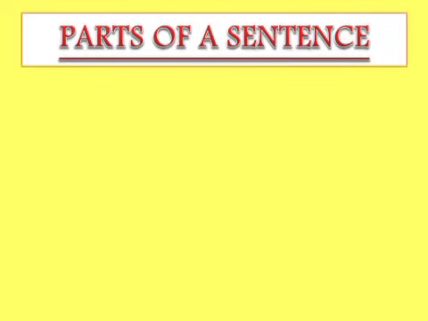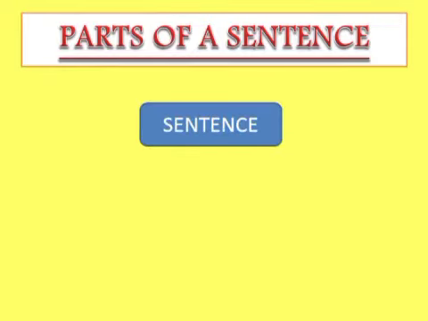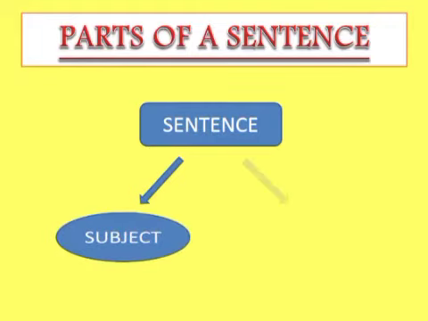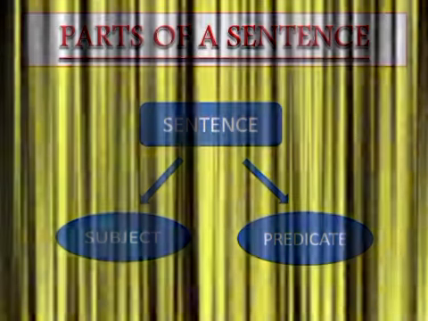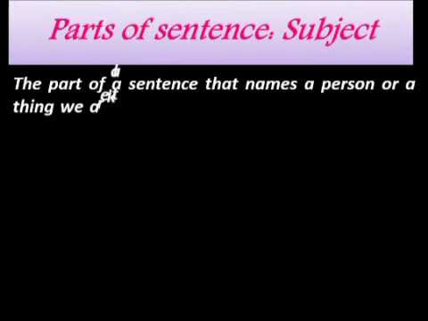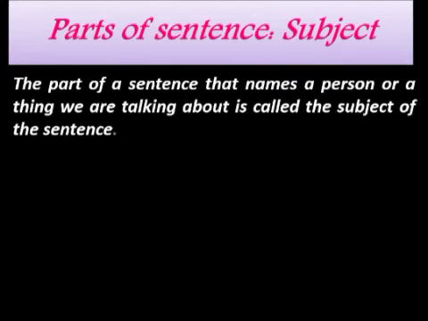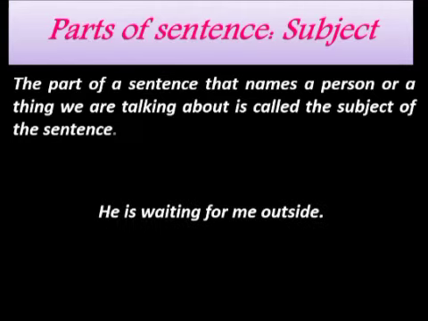Now, let us learn about the parts of a sentence. A sentence is divided into two parts, subject and predicate. Let us understand with the help of an example. The part of a sentence that names a person or a thing we are talking about is called the subject of the sentence. For example, he is waiting for me outside.